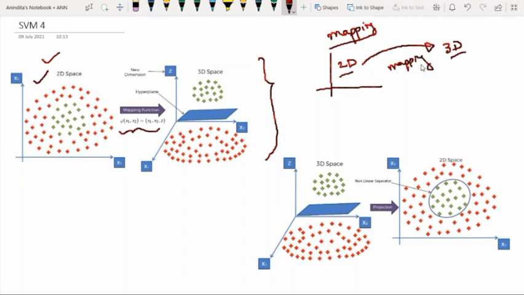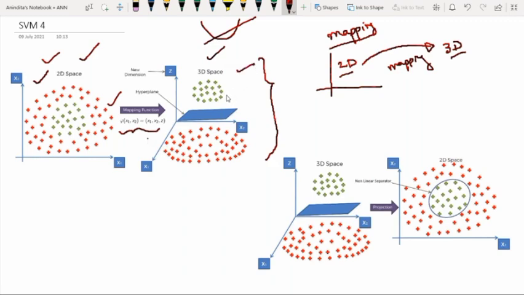In the previous case also, with one-dimensional data, we created a two-dimensional view, and then we could separate it. Here also, initially we have 2D data, and we convert it into a higher dimension using a mapping function. So what is the objective of the mapping function? For changing 2D to 3D, lower dimension to higher dimension, like 1D to 2D. So here we apply the mapping function and convert into 3D space.